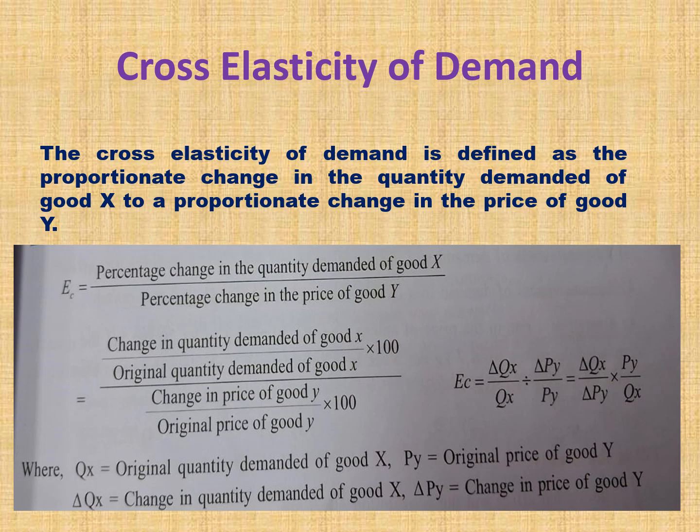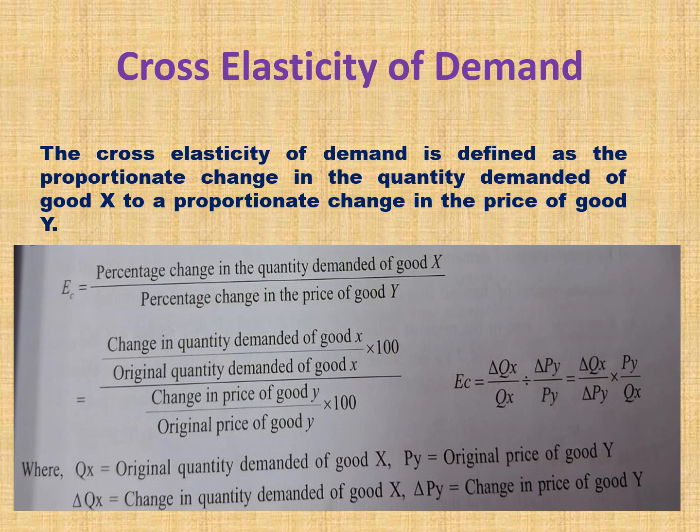So the cross elasticity of demand is defined as the proportionate change in quantity demanded of good X to a proportionate change in the price of good Y. Cross elasticity of demand explains how much percentage change in the price of good Y leads to how much percentage change in quantity demanded of good X. For example, when the price of coffee increases, it leads to an increase in tea's demand.